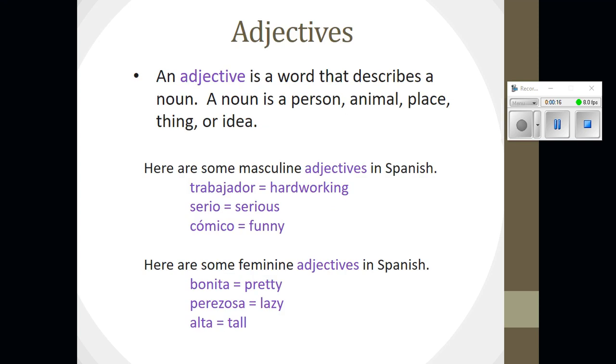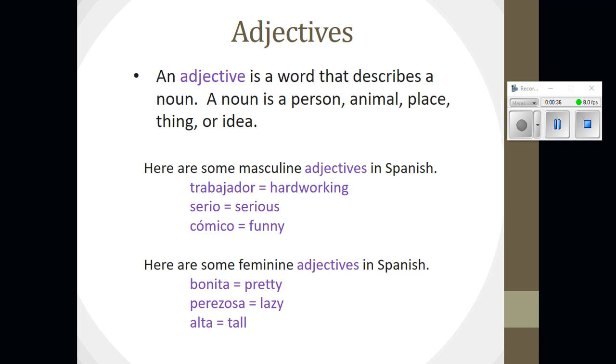Okay, so for part A, we need to fill in the information given from the video. It asks us what is an adjective and what is a noun. So it tells us an adjective is a word that describes a noun. And remember, a noun is a person, animal, place, thing, or idea. So pause the video and fill in those two questions.